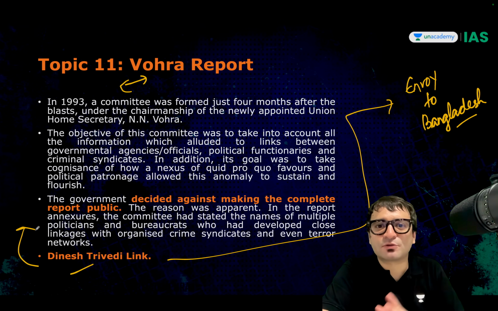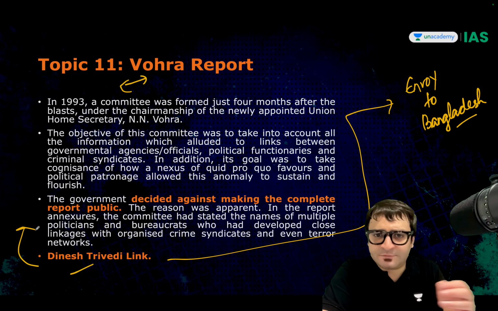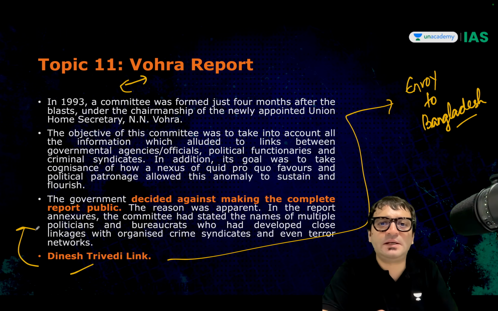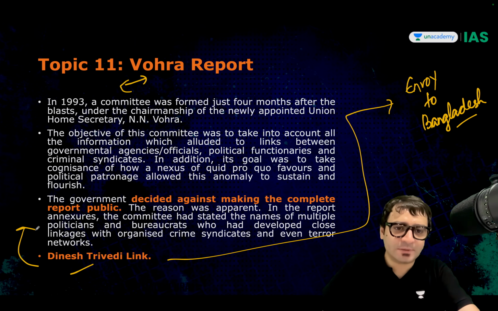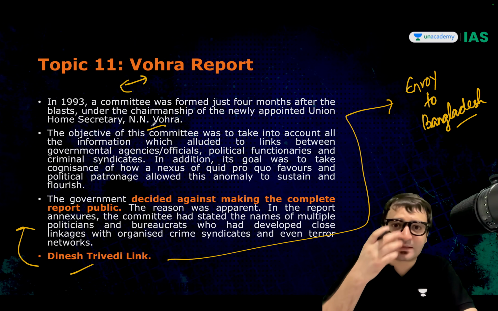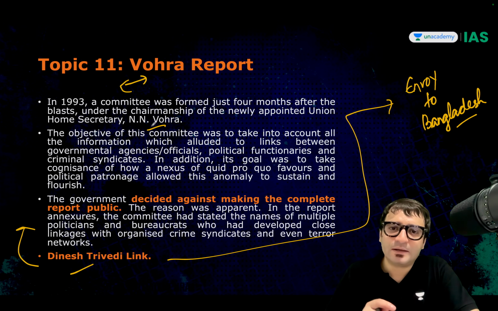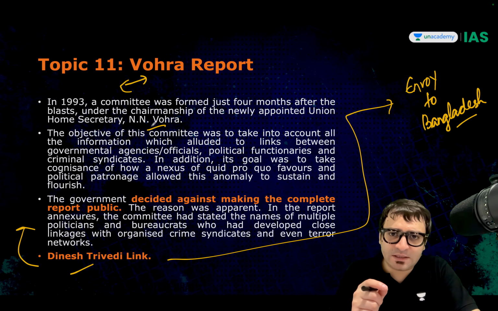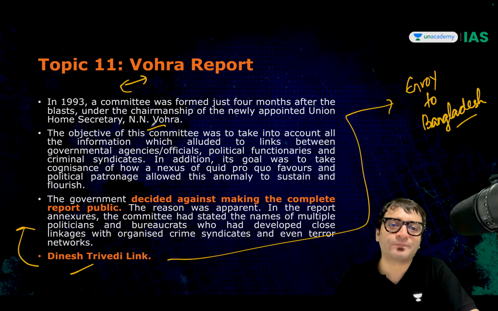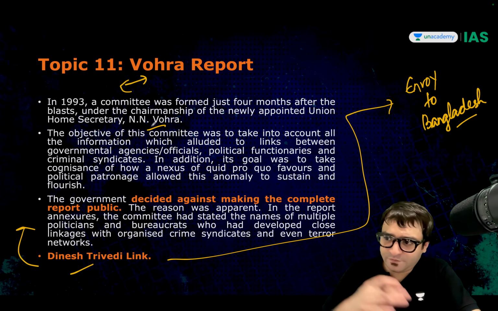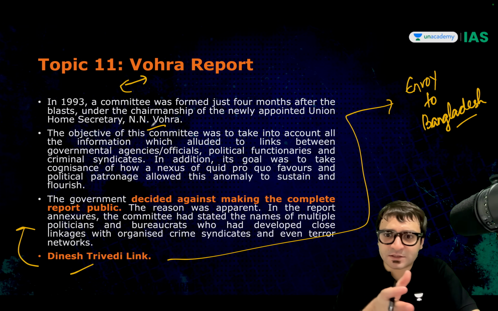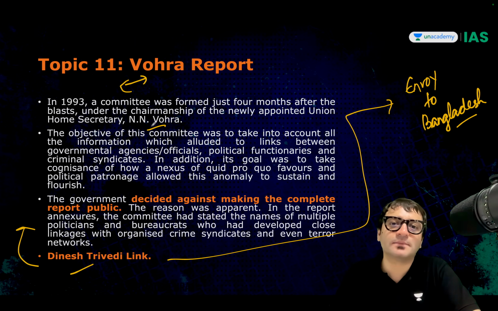1993, Bombay blast took place. Then within a few months, a committee was set up, headed by the then Union Home Secretary, N.N. Vohra. N.N. Vohra later on served as the governor of Jammu and Kashmir for 2 terms. But be that as it may, this committee was tasked: is there some nexus between criminals, terrorists, politicians, bureaucrats?